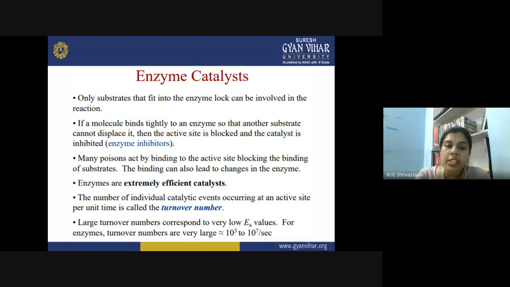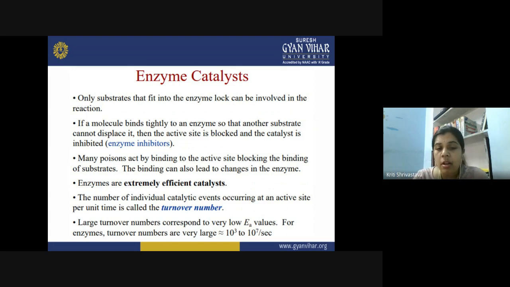Many of the poisons act like this. They bind to the active site of the enzyme and block some really essential enzyme in our body. So they inhibit the enzyme from performing its natural function, and that is how they interrupt the metabolic process, which can be lethal in nature. So you can conclude that enzymes are extremely efficient catalysts, and they are also extremely specific in nature.